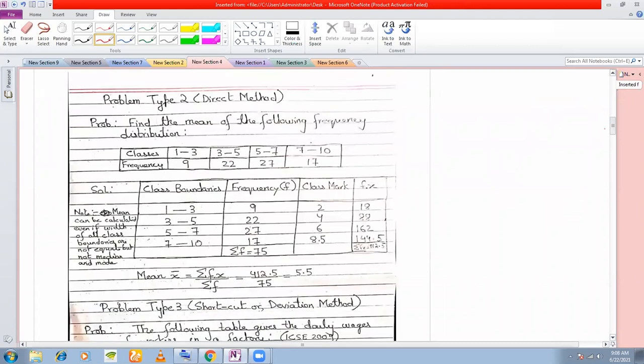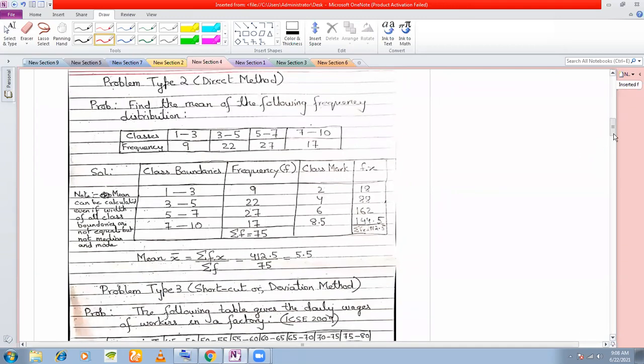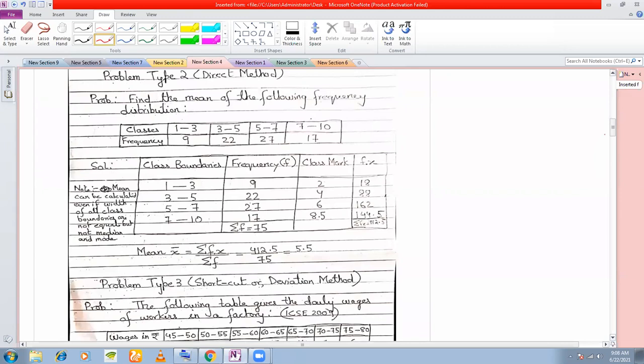This is also a direct method, but this time we are doing direct method for a frequency distribution given. Okay. Now, if you see here, question is find the mean of the following frequency distribution. Classes. Whenever you see the word classes, this means this is your variate, of which you will have to find out the mean. Okay. So this is your variate and this is your frequency, right?